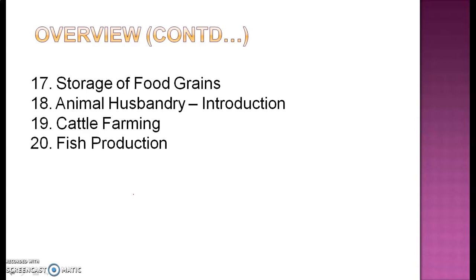Next we are having fish production, that is also termed as pisciculture. So we get to know the different uses of fish, in the form of food, in the form of medicine, industrial use, agricultural use, and all of the stuff. Next we are having poultry farming. In poultry farming we get to know about different types of species, indigenous species of birds, exotic species, what poultry farming actually is, what egg and broiler production is, and how we control diseases in poultry farming.